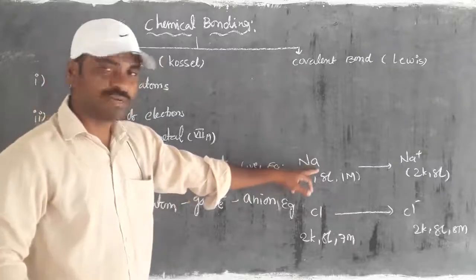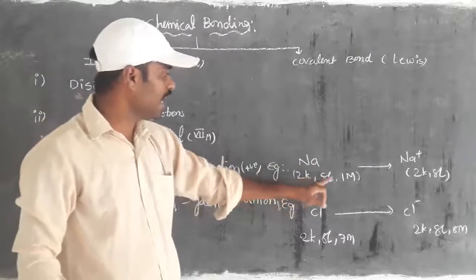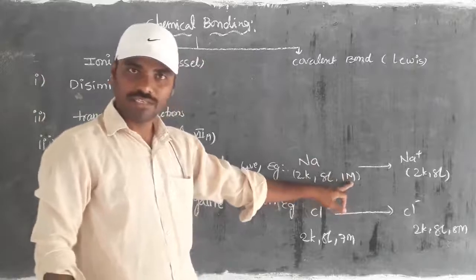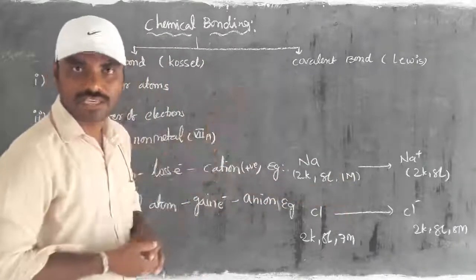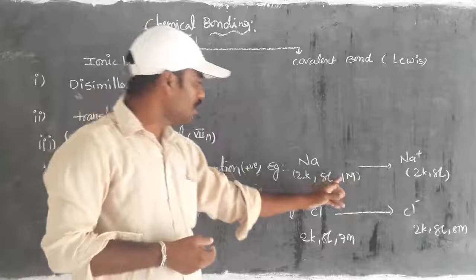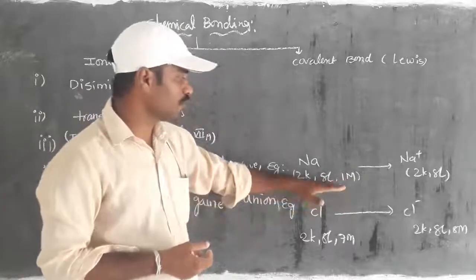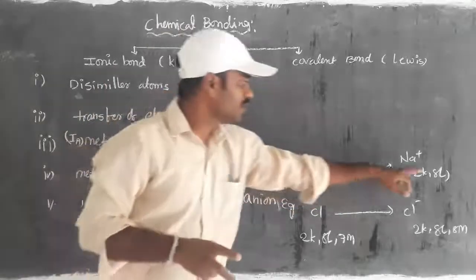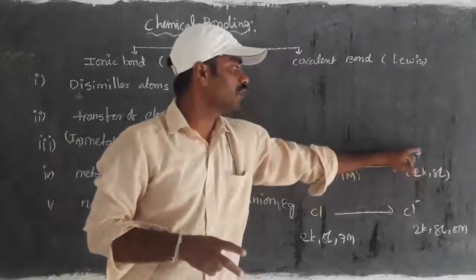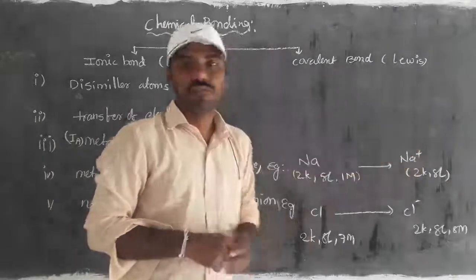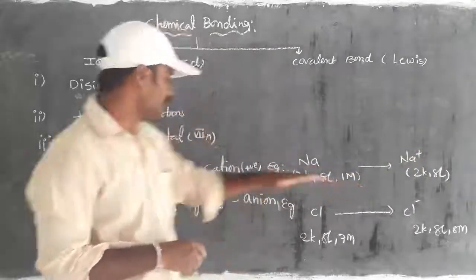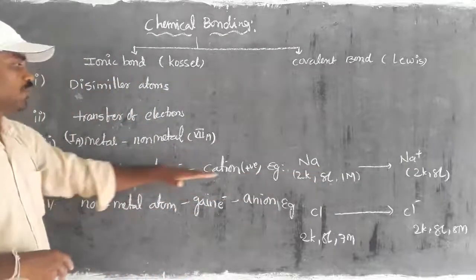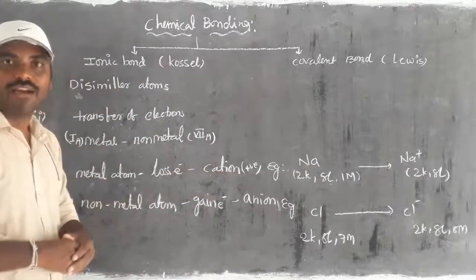Sodium is a metal, and its configuration is 2K, 8L, 1M, based on 9th class standard knowledge. On removing one electron, it gets 8 electrons in the outermost shell. Then it gets a plus charge. This is the best example of how a metal converts into a cation.